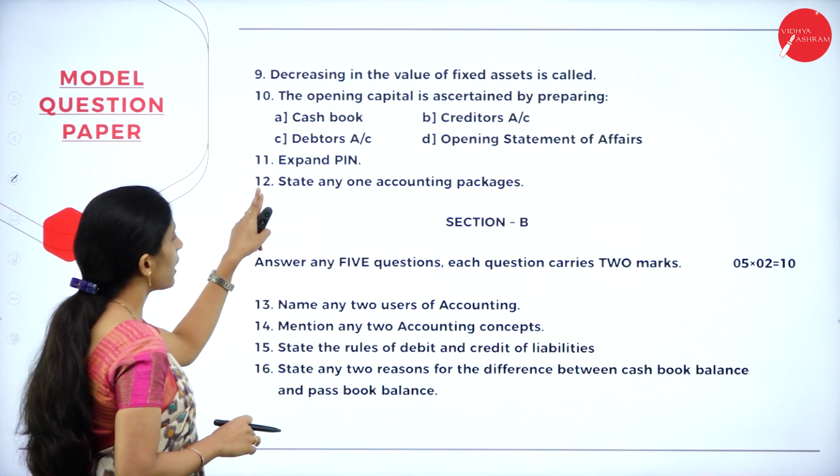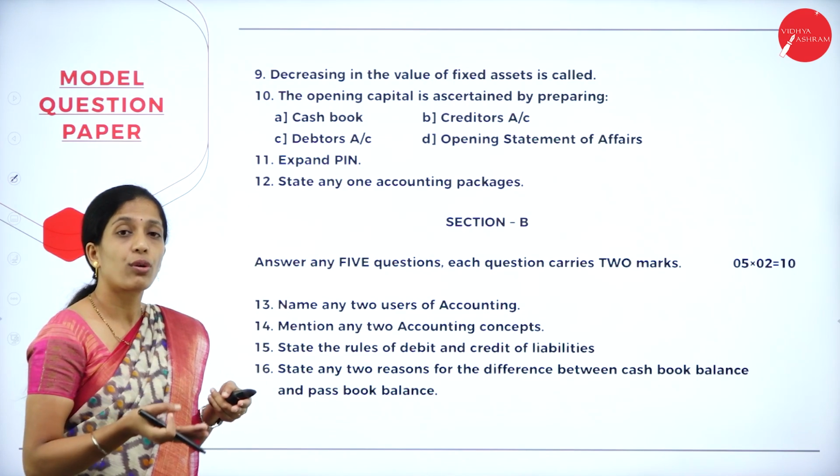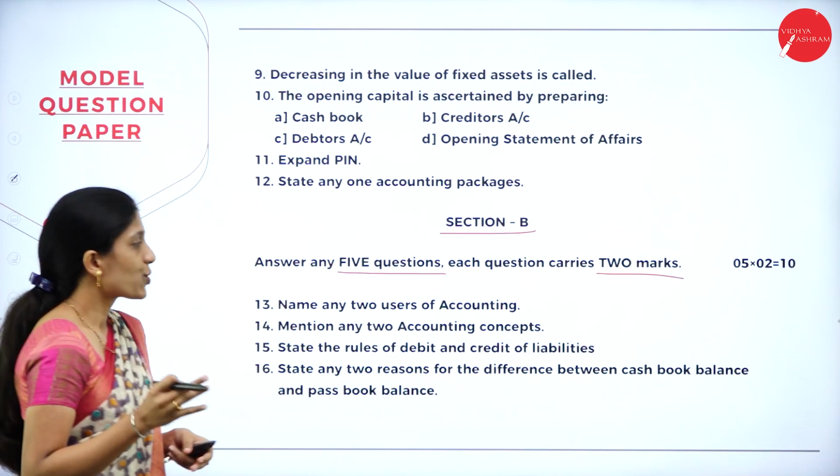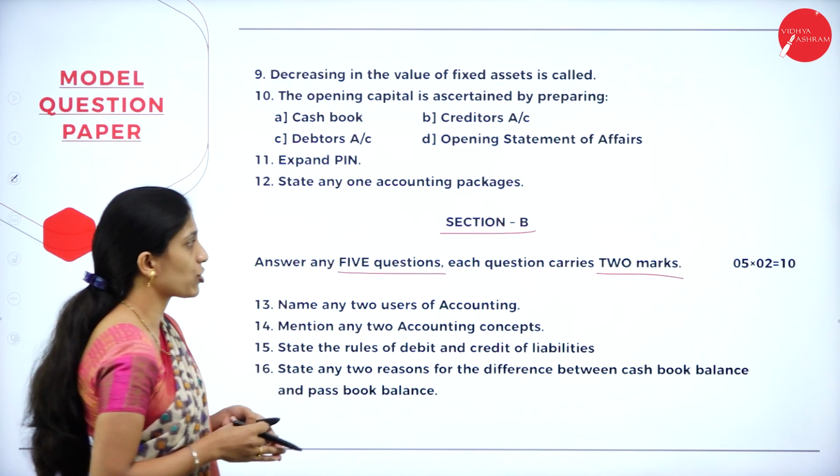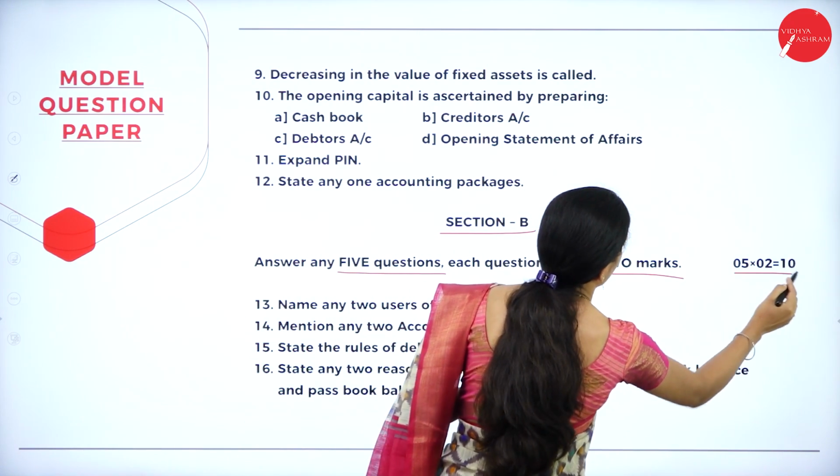So see here, they have asked you 12 questions, but they have told us to answer only 8. Section B is for 2 marks, where you have to answer any 5 questions. That is 5 into 2, 10.